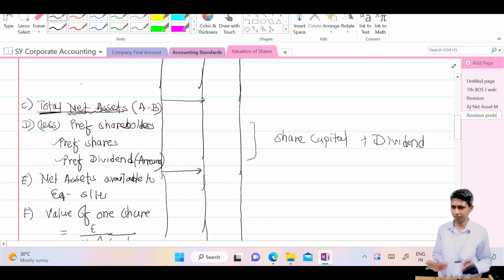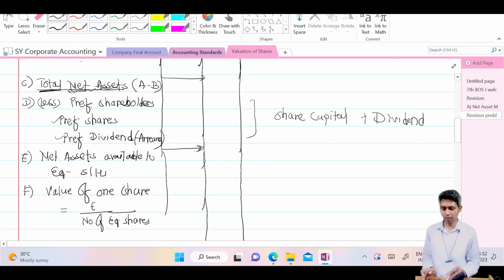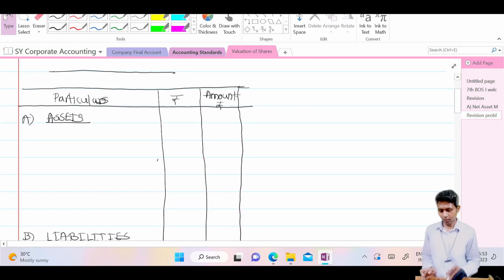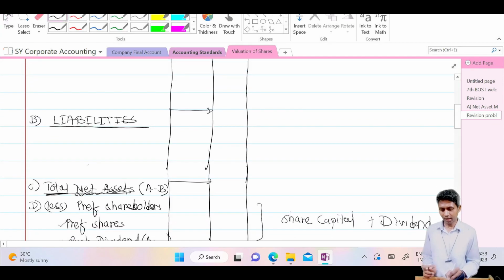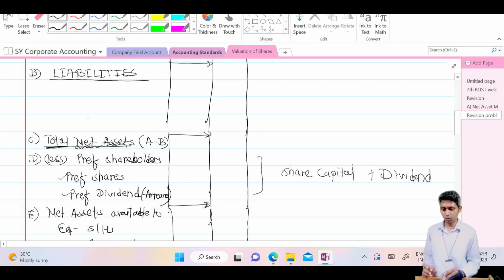While solving, I will definitely explain, but right now in the format, you should take the total like this. Inner column total, all the asset total we take. We do not deduct the second asset from the first asset. We take the total of all assets and we write that total in outer. Then as far as liabilities are concerned, we take the total of all liabilities and we write that in outer column. Correct or not? Similarly, you should take the total of preference shares as well as dividend, and you should